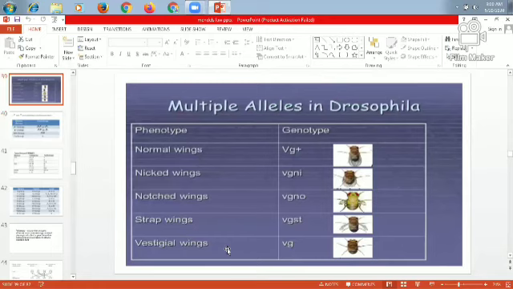Then the vestigial wings are there. So in this way, 5 different types of multiple alleles are present for one character of the Drosophila, and according to them, their offspring appear. Which type of genes or alleles are present is transferred, and similarly the next generation appears. So these are the multiple alleles in Drosophila.